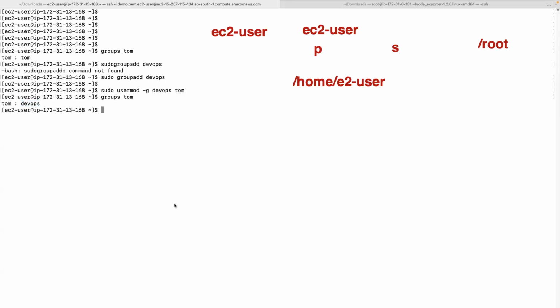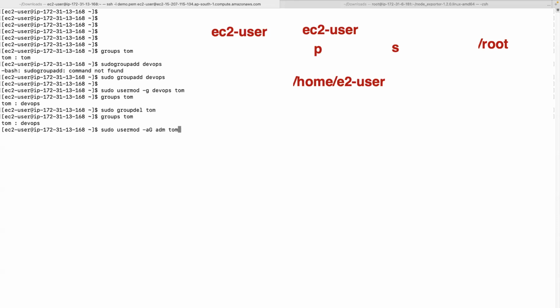Okay, suppose you want to delete the Tom group. Sudo groupdel tom. Group is deleted. Anyway, Tom is not in the Tom group. And let's suppose you want to add Tom to some other group. First let me run the usermod command. usermod -aG means append a group called admin to Tom.